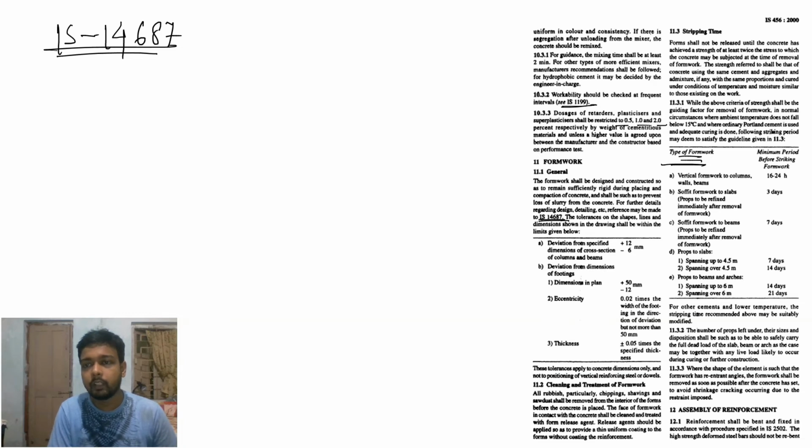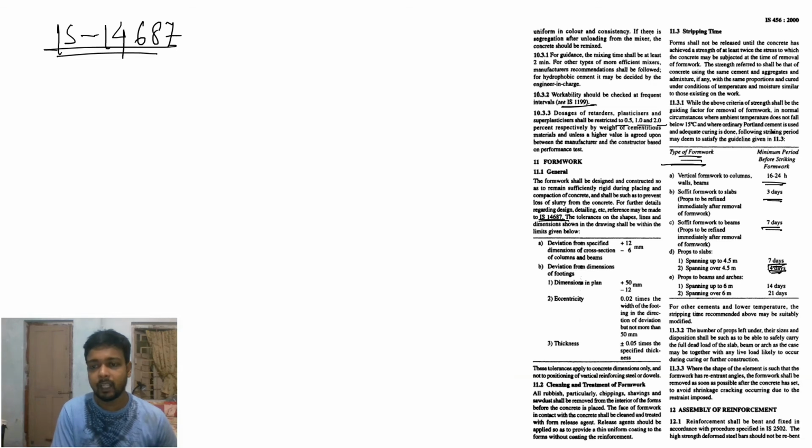Stripping time: formwork shall not be released until the concrete has achieved strength of at least twice the stress. When you remove this formwork: vertical wall and beam sides 16 to 24 hours, soffit formwork of slab 3 days, soffit formwork of beam 7 days, props to slab 7 days, spanning over 4.5 meters 14 days, spanning up to 6 meters for beam 14 days, 21 days.